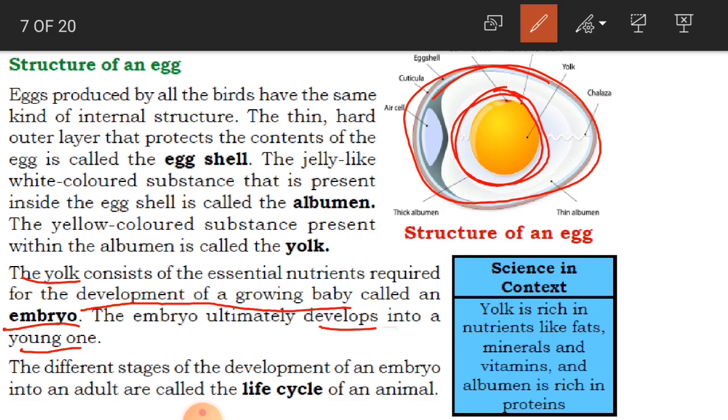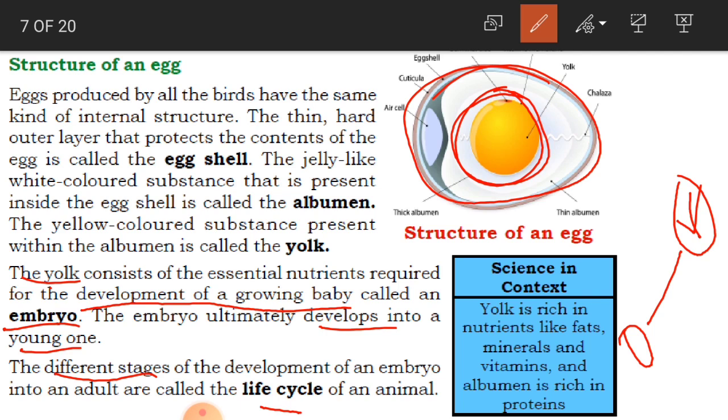And the different stages of the development of an embryo into an adult are called the life cycle of an animal. What is the life cycle, children? Life cycle means from the egg till the developed bird or animal, whatever it may be, until the young ones come out of the mothers. So until then you have different stages, which we are going to learn in the further slides.